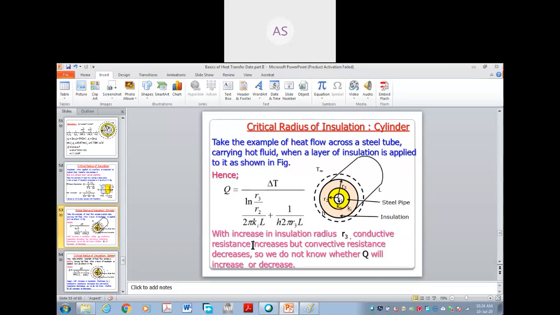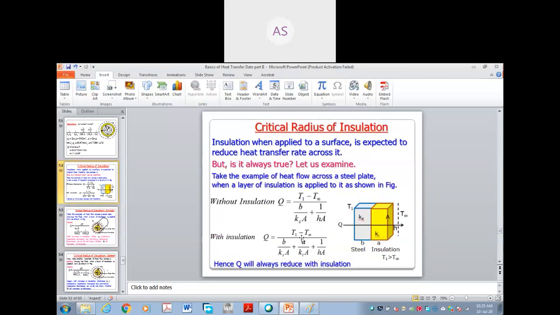This is the term which is adding the value of resistance. When this term increases, obviously Q should drop. This resistance increases, so the Q value should reduce. This is similar to the previous slide, analogous with this statement: when insulation is added, heat transfer reduces.